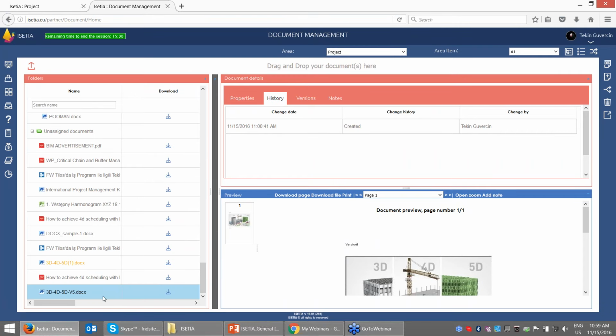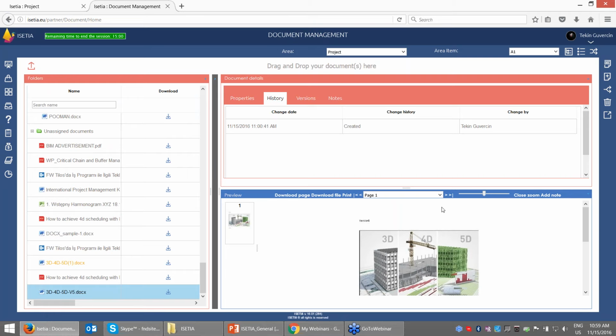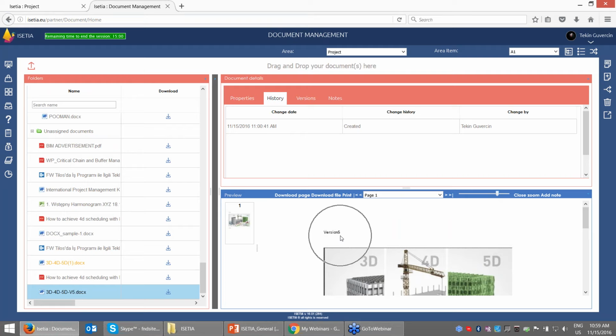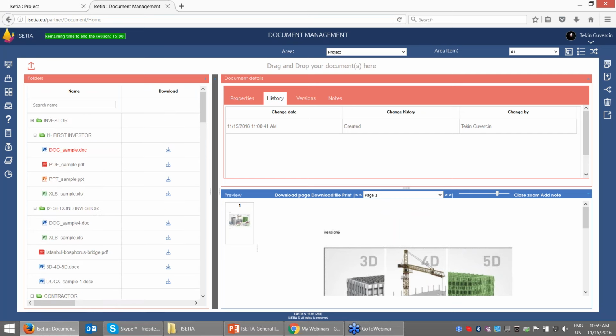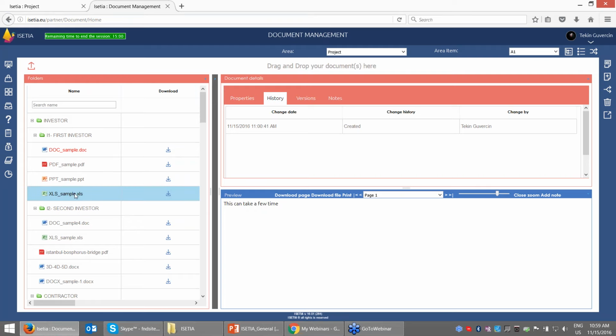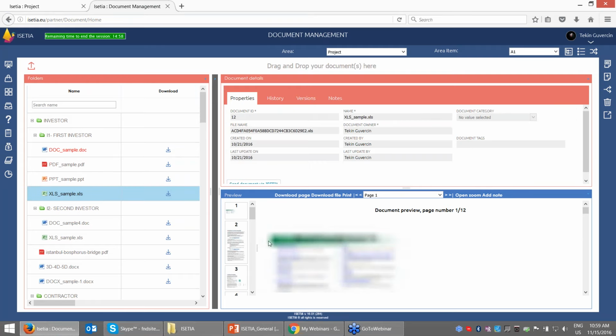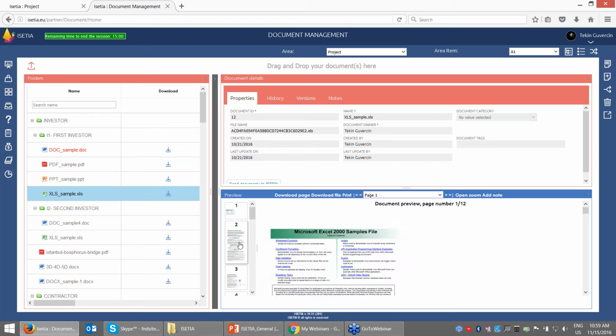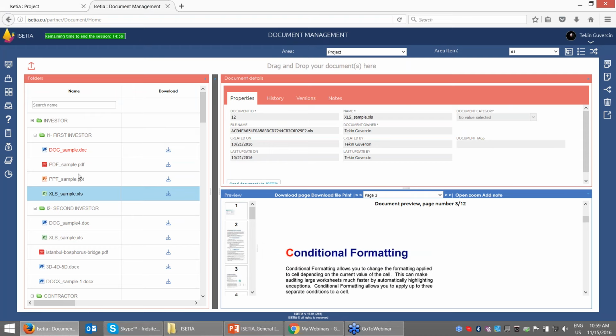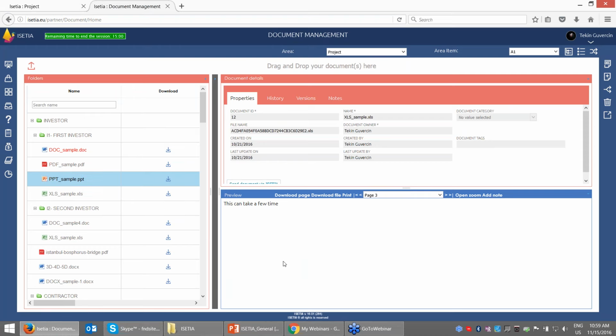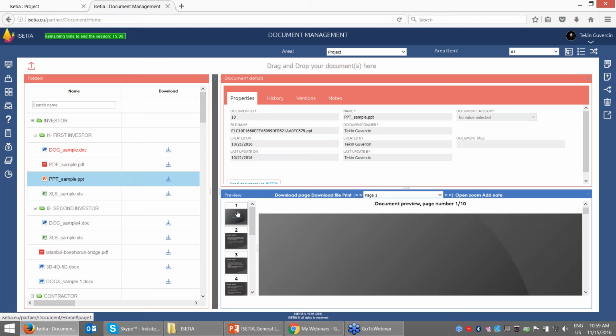You can see that the document has been here, and I can just zoom in, and it will show me that this is version 5 of the document for 3D, 4D, 5D. As you remember, you can also keep the version controls. This is the document management, where you can also open the Excel file. You can see that even for an Excel file, you can display the document. It can be PowerPoints and any kind of file.